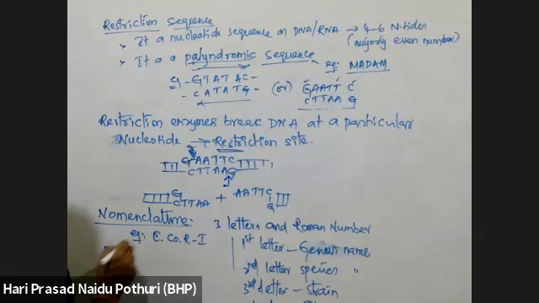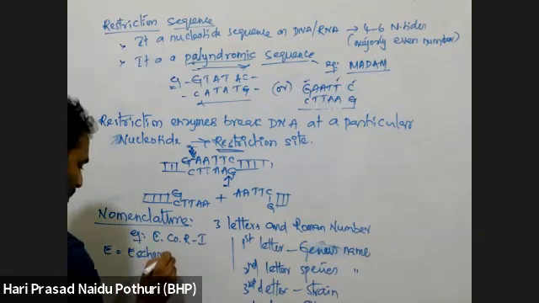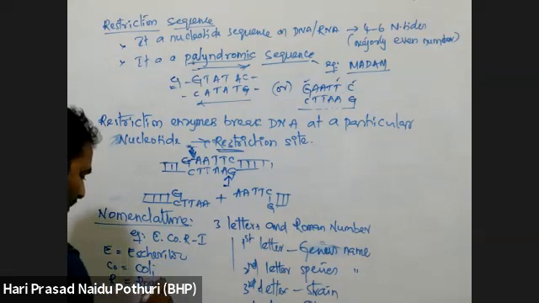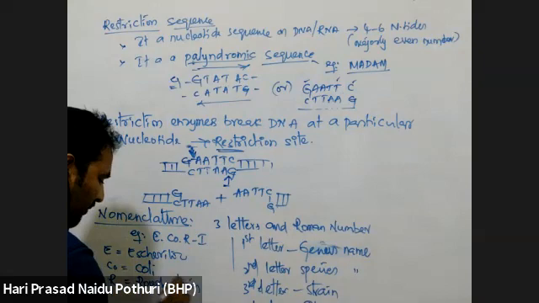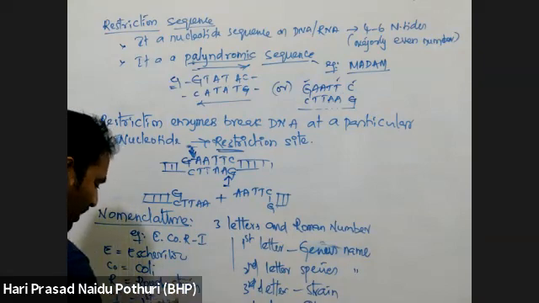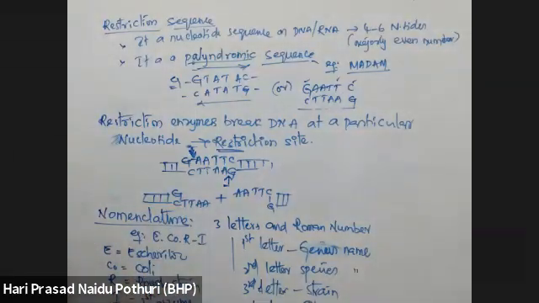In EcoR1, E stands for Escherichia. CO, the second letter, denotes coli. R means here the strain, which is the rough strain. One means it is the first enzyme isolated from that bacteria.